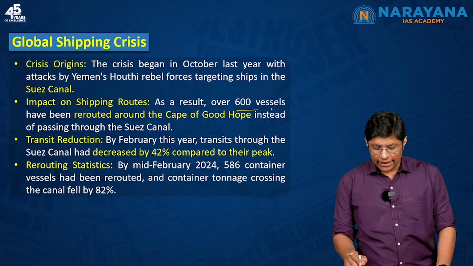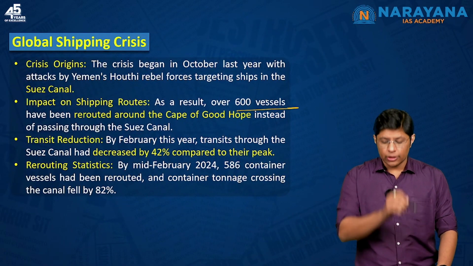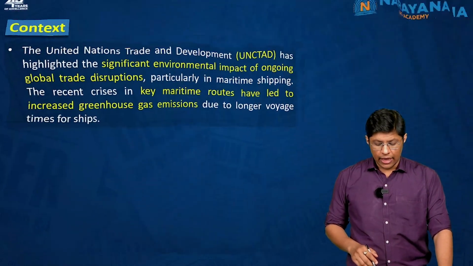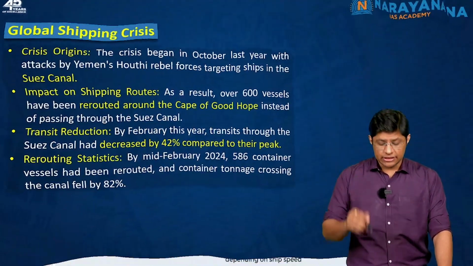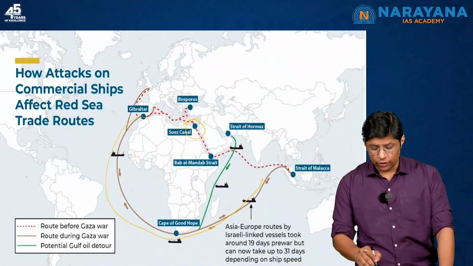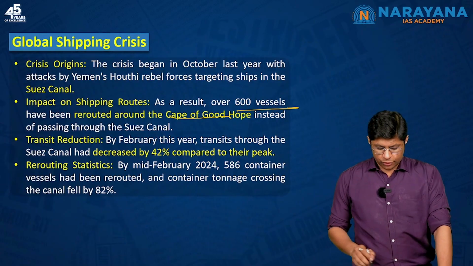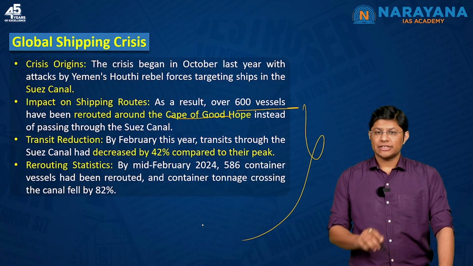Now, over 600 vessels had to be rerouted through the Cape of Good Hope because of the attack on the Suez Canal. Around 600 vessels had to be rerouted. So, instead of going through this route, they had to go through this route. So, again, these are some facts given. Please go through it.